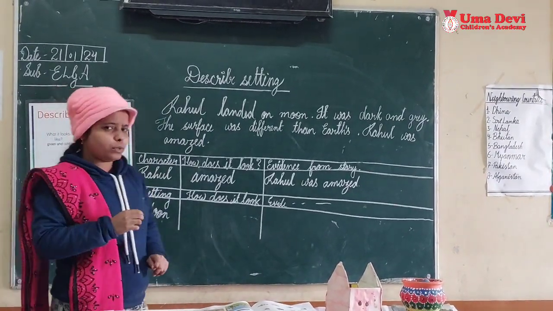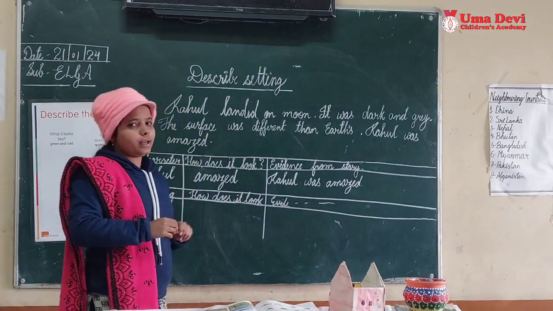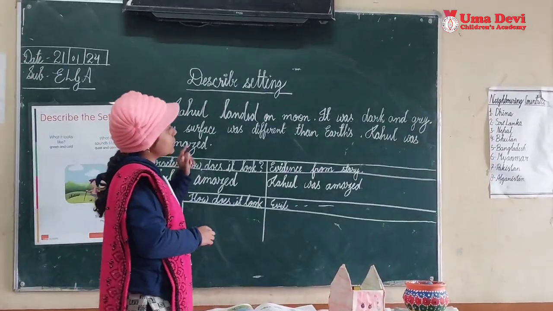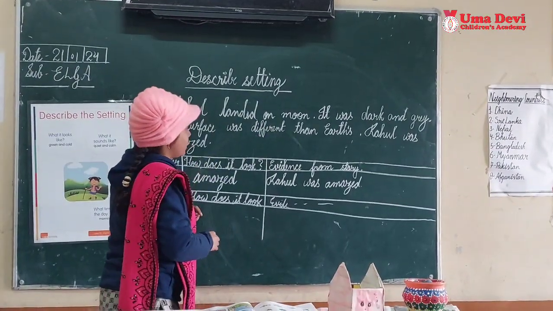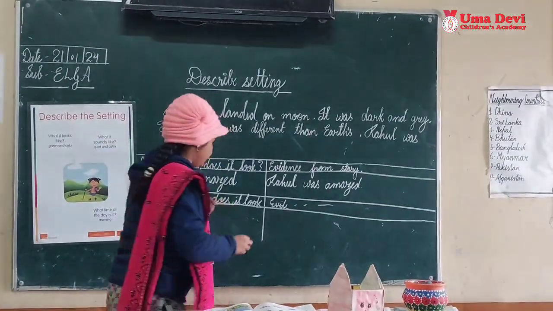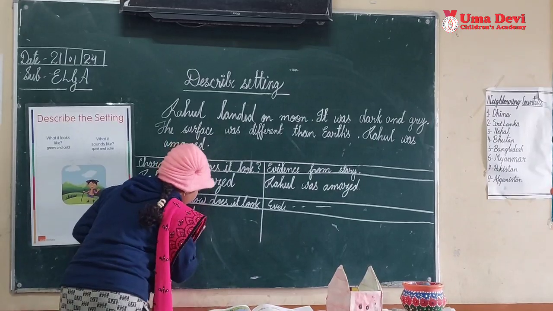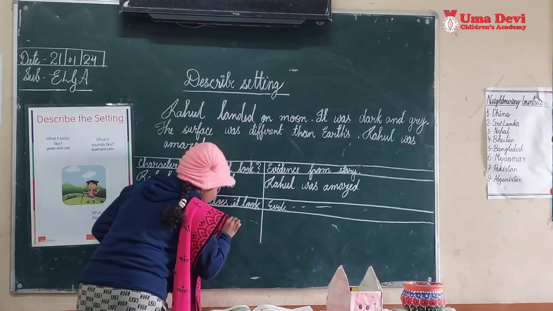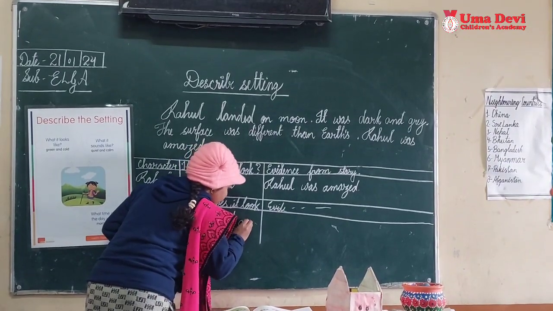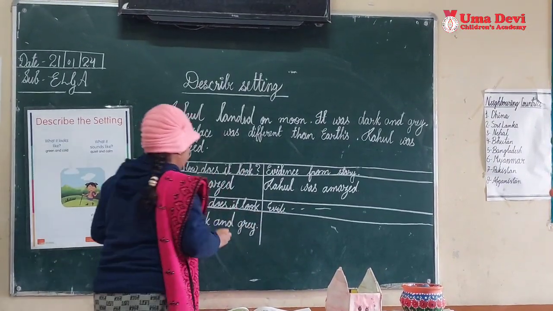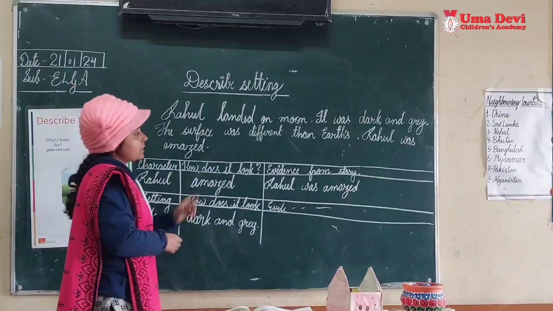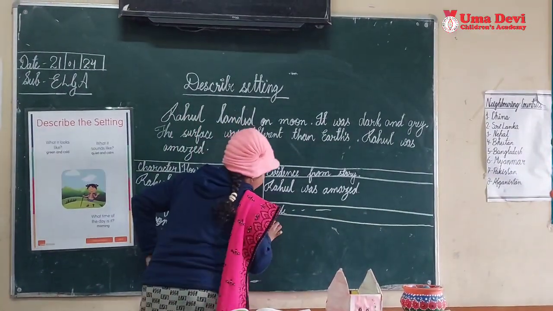Then can you tell me how the setting looks? Read it again and tell me how the setting looks. Yes, the moon looks dark and grey. So we will write here, dark and grey. Now the evidence from the story. Yes, the same sentence we will write here as evidence.